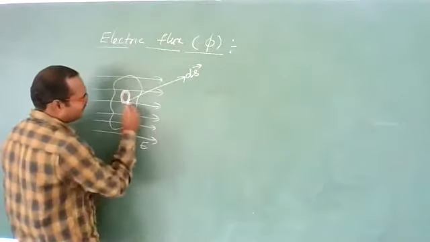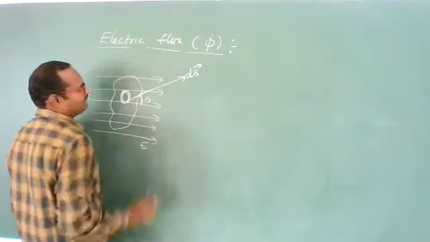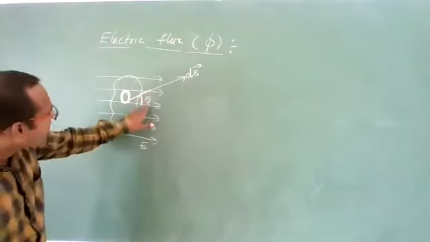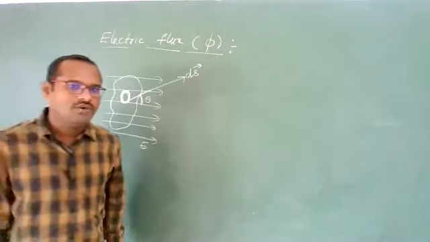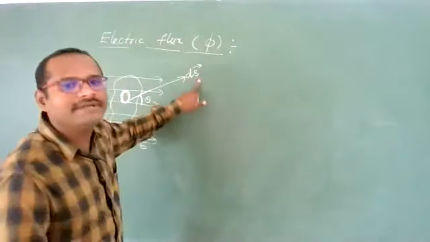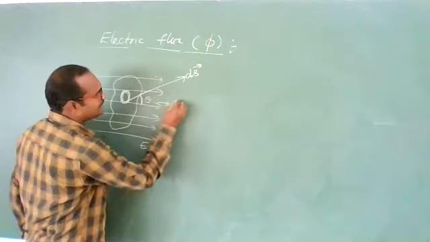This electric field vector E and this area vector are making some angle theta between them. This is theta I am writing, and this is flux phi I am writing. Now what you need to do is take the component of this dS vector along this, which becomes dS cos theta.